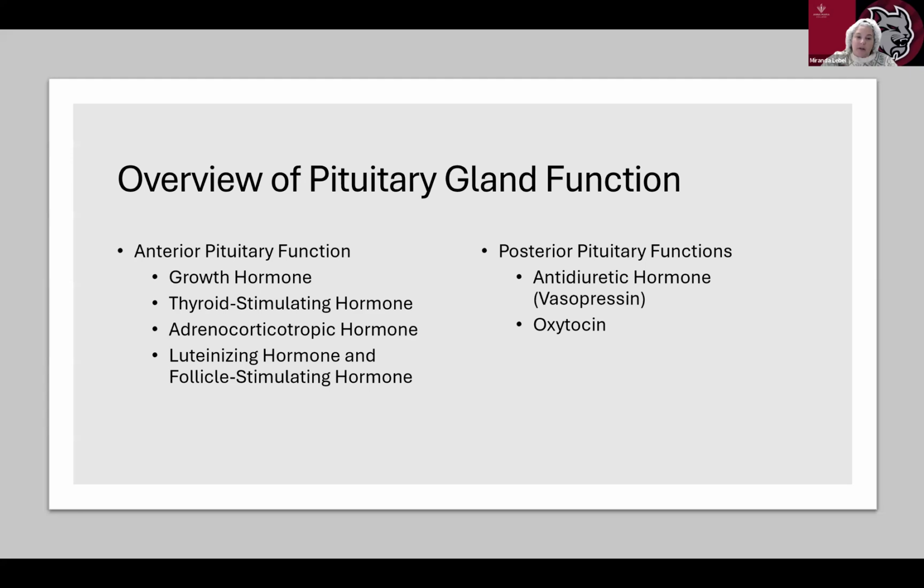Now let's move over to the posterior pituitary function. So this is going to be your antidiuretic hormone, ADH, also known as vasopressin. It regulates water balance by promoting water reabsorption in the kidneys. And then we have oxytocin, which stimulates uterine contractions during childbirth and promotes milk ejection during breastfeeding.